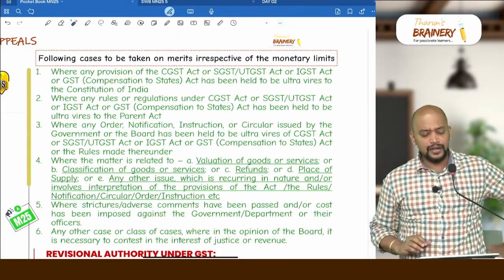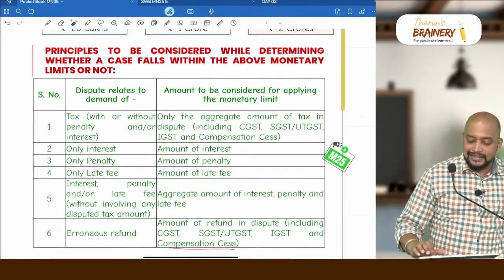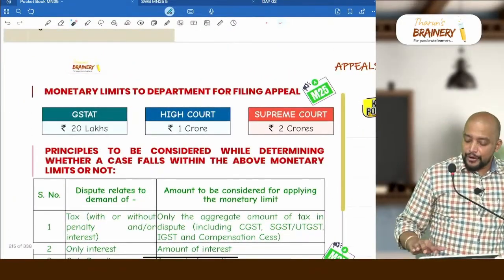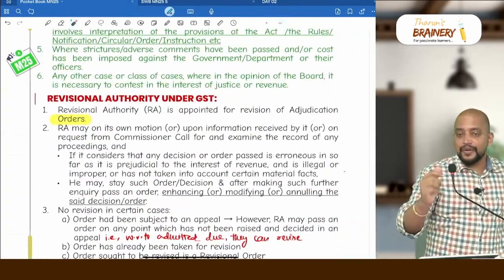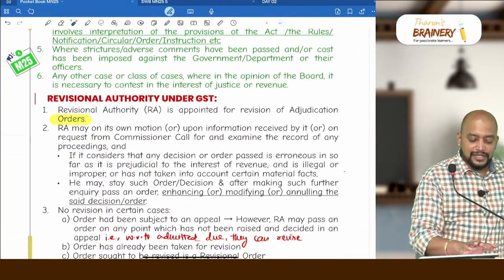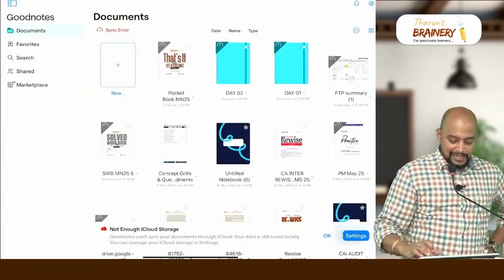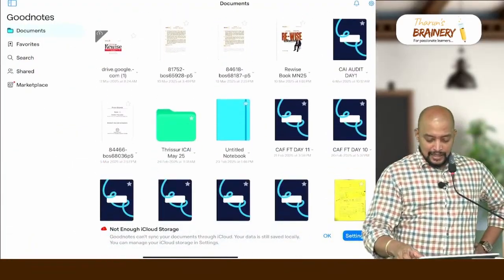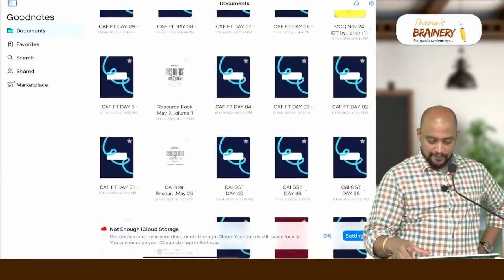Okay. Now, this is how it can be tested in exam, because there are a lot of points related to this, and I have created some questions related to this. So, we will quickly look into those questions to understand how this can be tested.